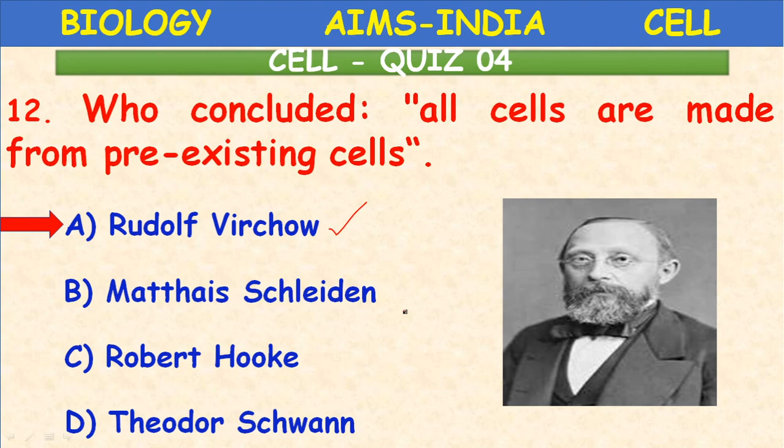Within a few days white roots develop. Take a small section of those roots and observe under the microscope. You will see different stages of cell division. So he observed the cell division process and proposed the statement: all cells are made from pre-existing cells.